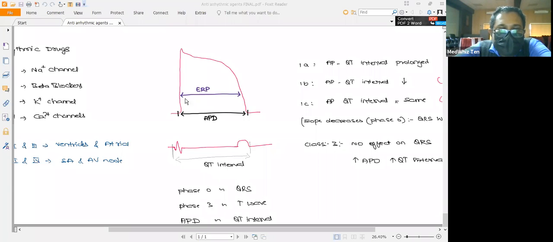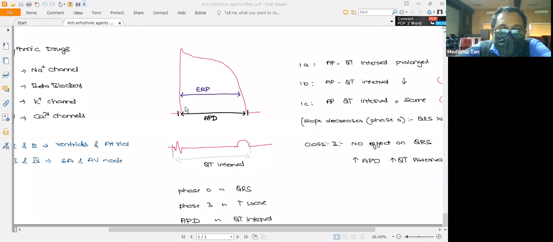The effective refractory period is a collection of phase 0, phase 1, as well as phase 2 and some part of phase 3. This is the effective refractory period.